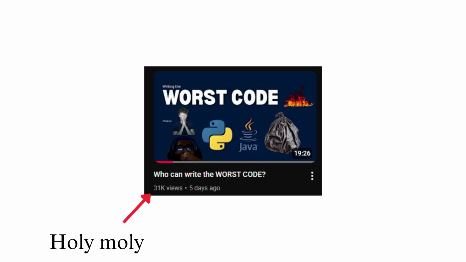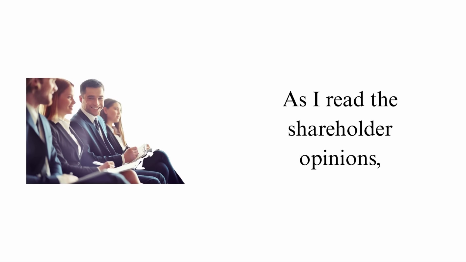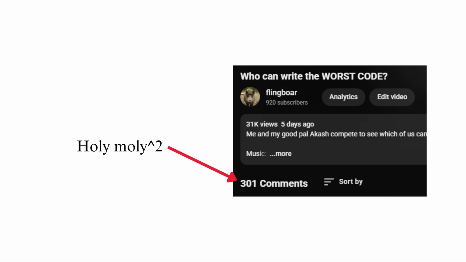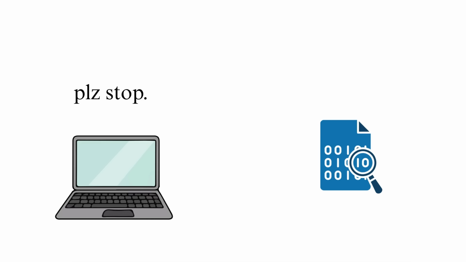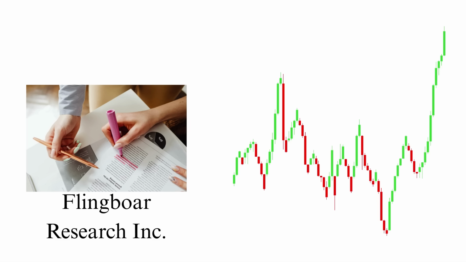That video got a lot of views, and like anything that's popular, it needs an arguably worse sequel. As I read the shareholder opinions, which you might know as the comment section, one thing became immediately clear to me. You all have some terrible ideas. You filled the comments with suggestions on how to make the code worse, how to absolutely destroy my computer and make it wish that binary had never been invented. From mathematical to logical catastrophes, you shareholders made it clear that Flingboard Research Incorporated had plenty of room to grow.